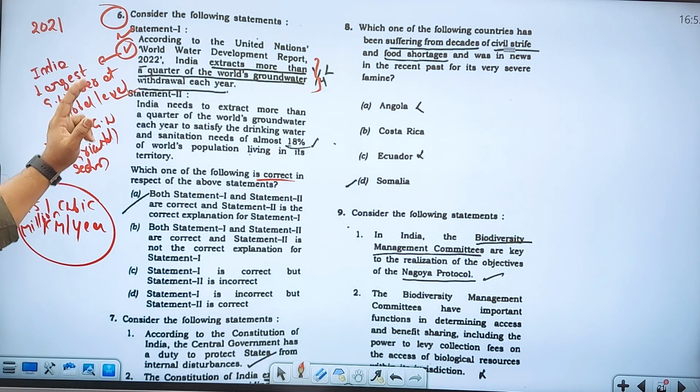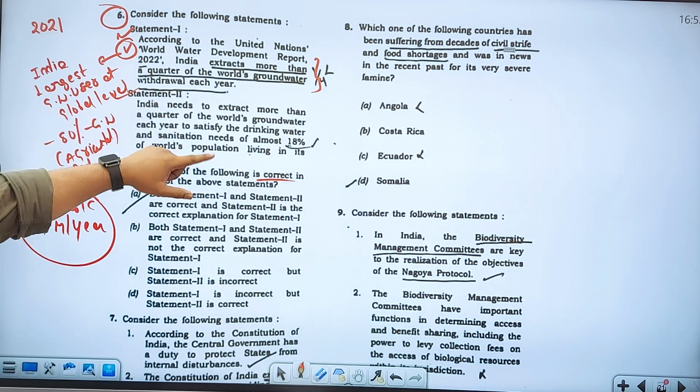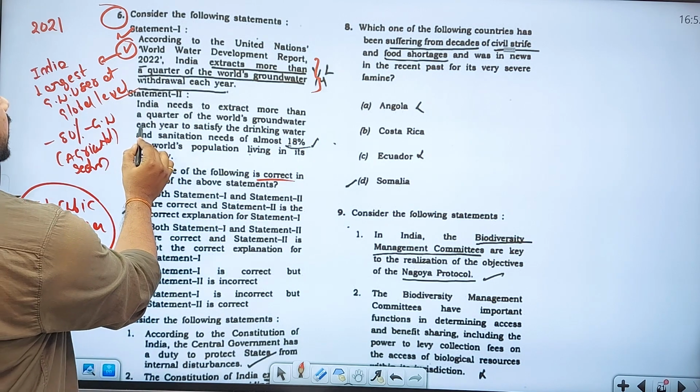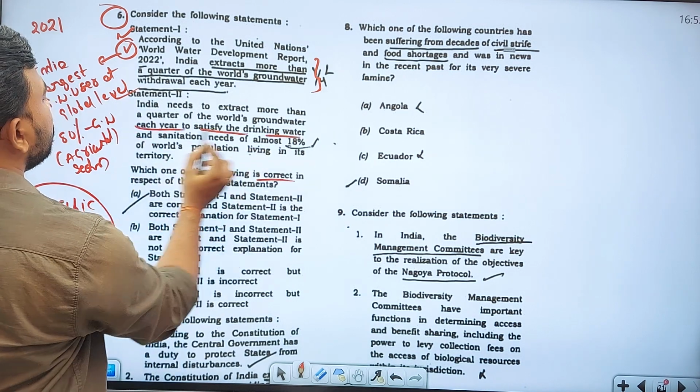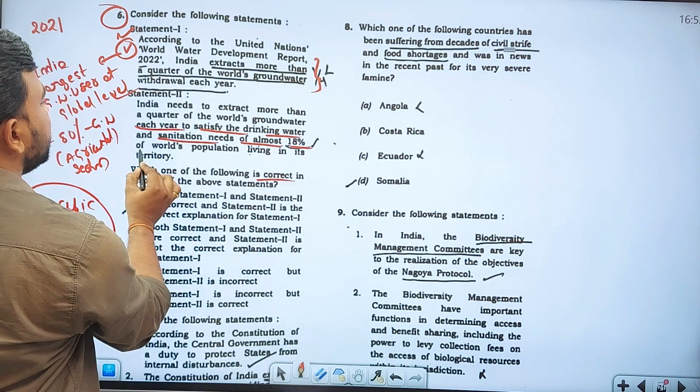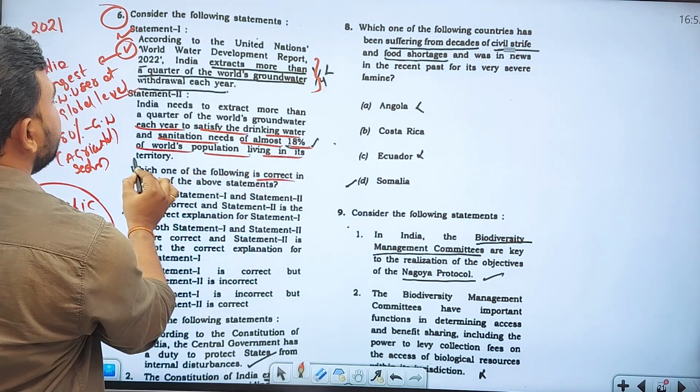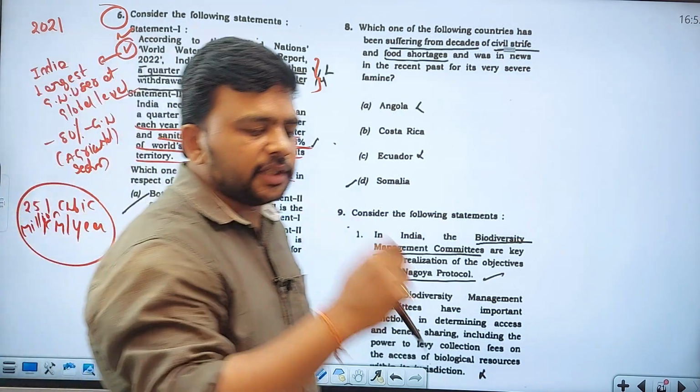The second statement says India needs to extract more than a quarter of the world's groundwater each year to satisfy the drinking water and sanitation needs of almost 18% of the world's population living in its territory. Understand this very clearly.